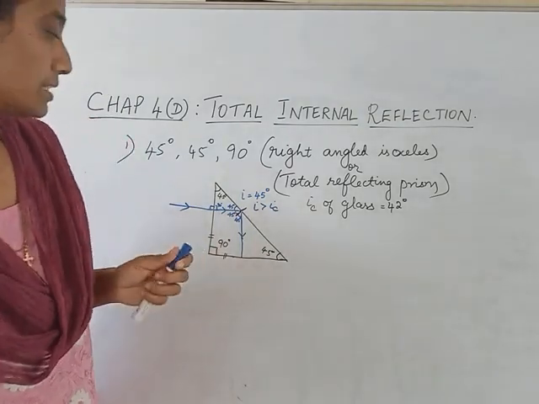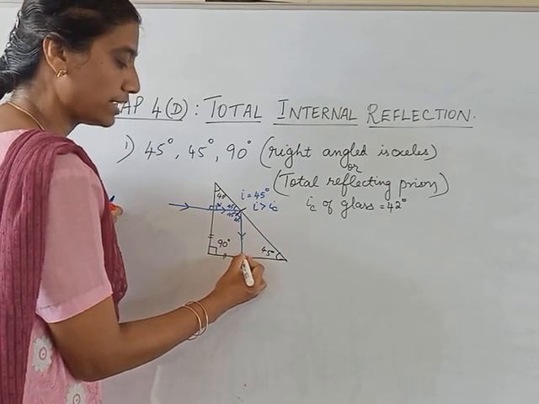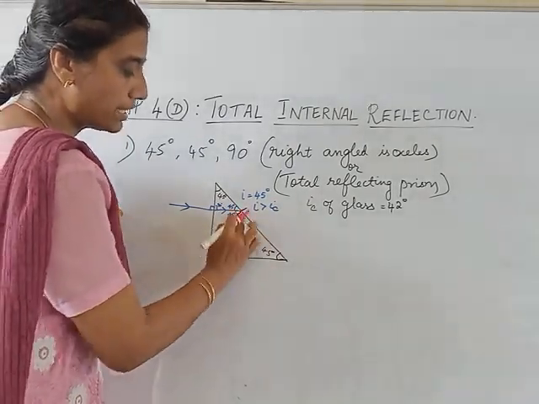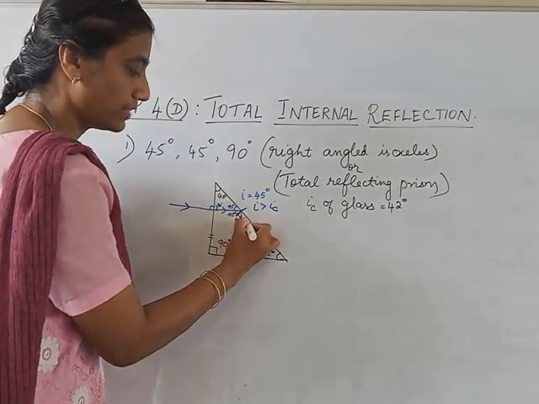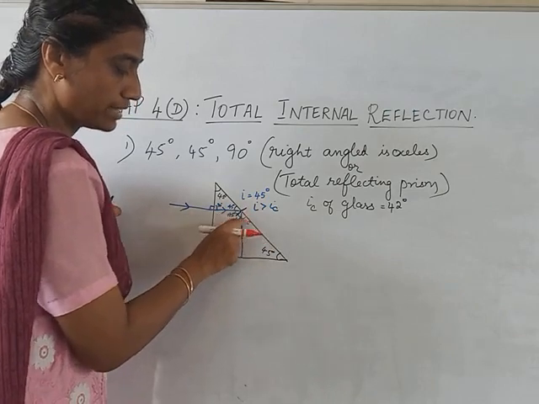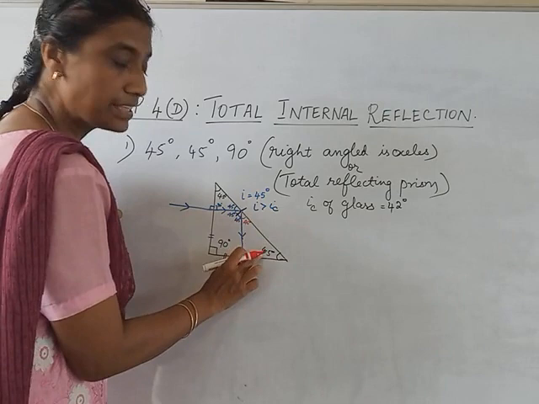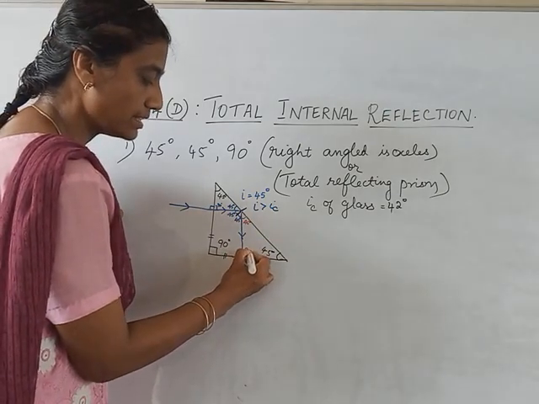Now if this is 45, we have to calculate again the angle of incidence here to decide how it will go. For that I should consider this triangle. Now this is 45, this is also 45, again this is normal. So 45 plus 45, 90. 180 minus 90 will be 90 degree.